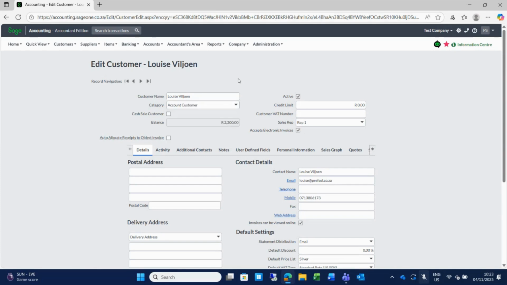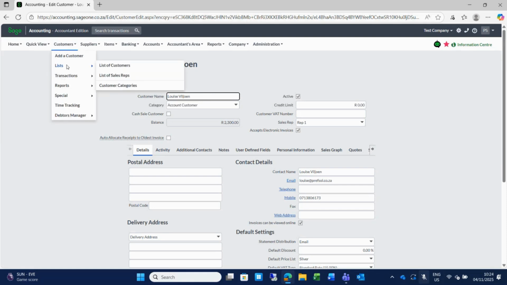Just coming back to what I mentioned about the conversion, if this was a conversion from, for instance, Pastel Partner, your conversion would have been something like this, VIL001, and then the name of the customer. So that is typically what your converted data will look like for customers, suppliers, your inventory with codes, and your GL accounts will have that in front of the description. And it is changeable. I can just remove it or I can add it. So going forward, as I mentioned, it's up to you if you want to keep using that code in front of the description.